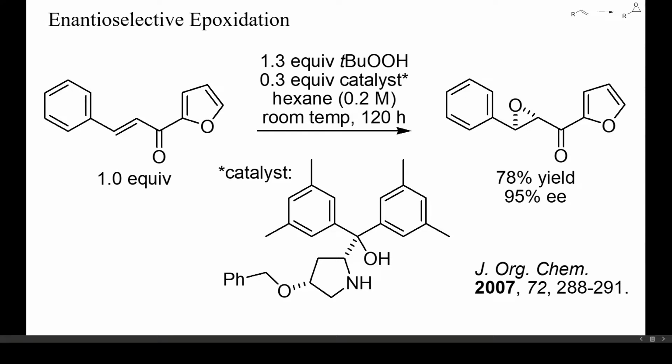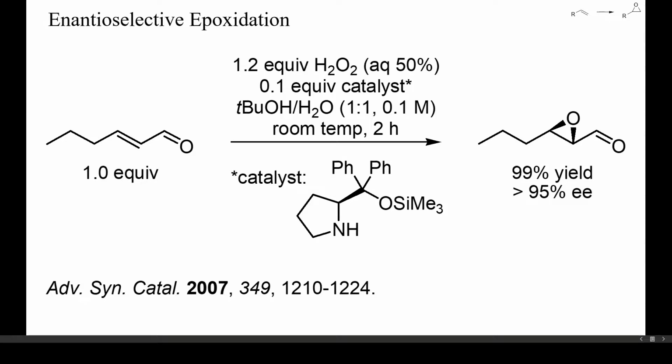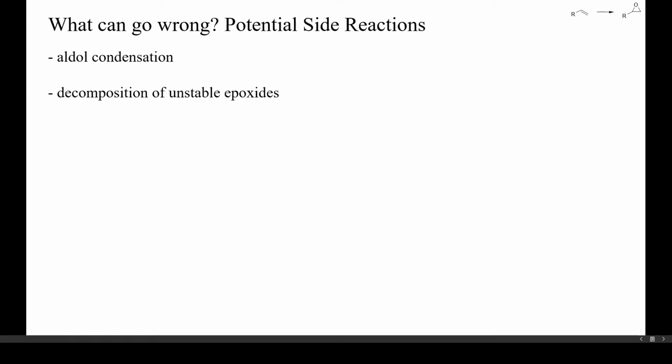took a long time. Alpha-beta unsaturated aldehydes are better substrates for pyrrolidine-catalyzed enantioselective epoxidations, because aldehydes are more electrophilic than ketones and react faster with amines. Here, 10% of catalyst were enough for a full conversion of the starting enal in only 2 hours at room temperature. So, what can go wrong?